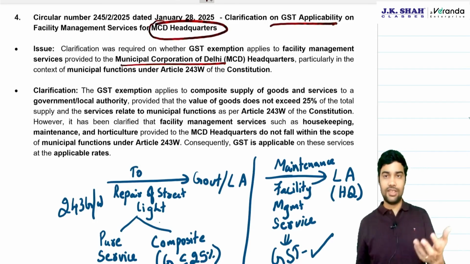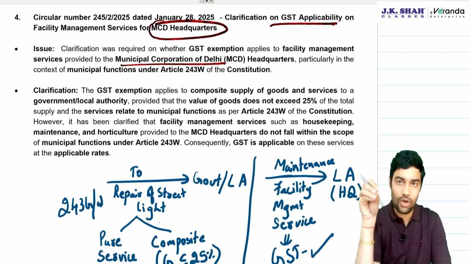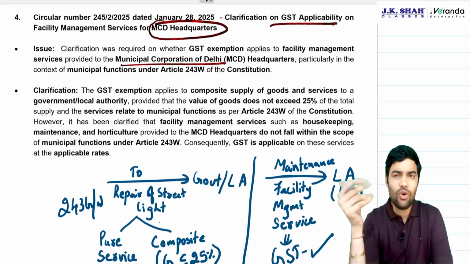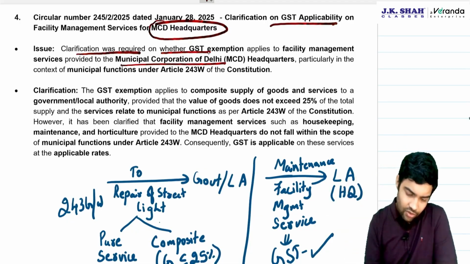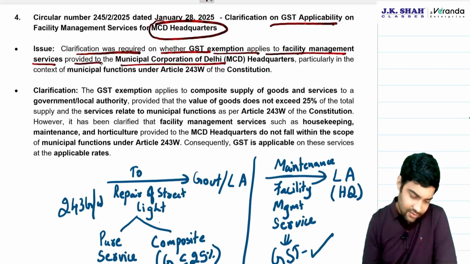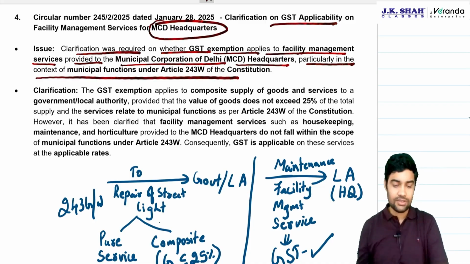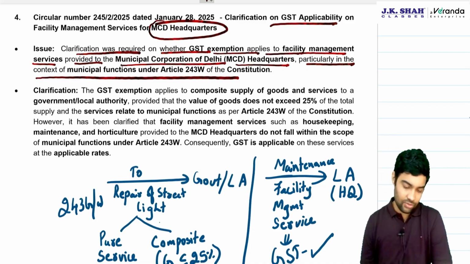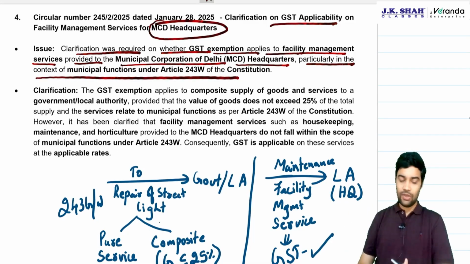MCD is Municipal Corporation of Delhi. The example given in the circular is related to Municipal Corporation of Delhi, but it will apply to all municipal corporations. Clarification was required on whether GST exemption applies to facility management services provided to MCD headquarters, particularly in the context of municipal function 243W of the Constitution. 243G is Panchayat related services, 243W is local authority.